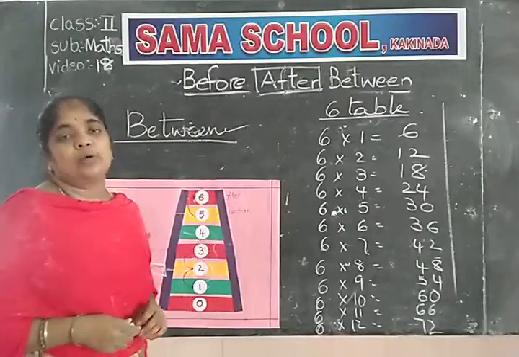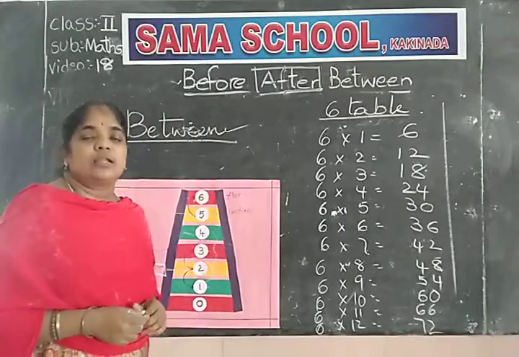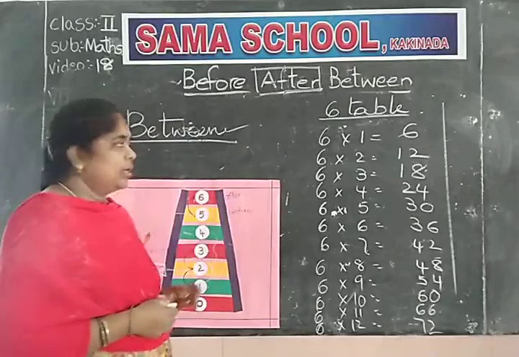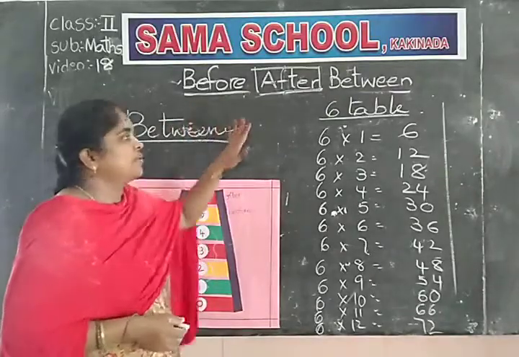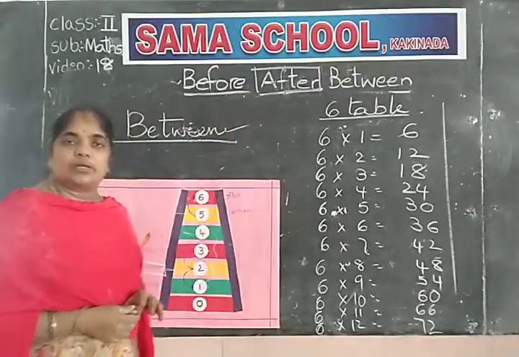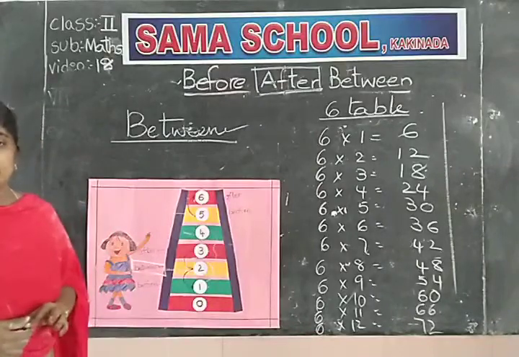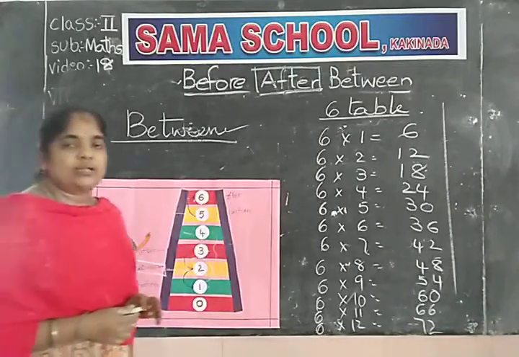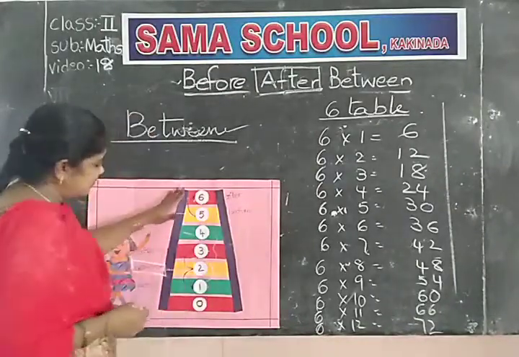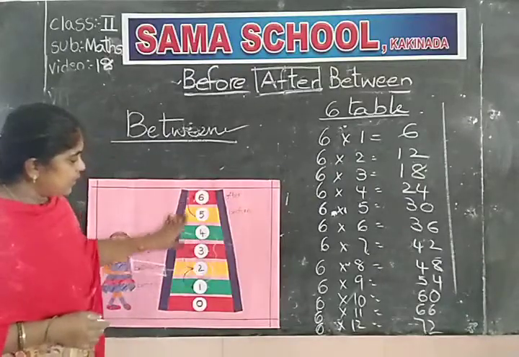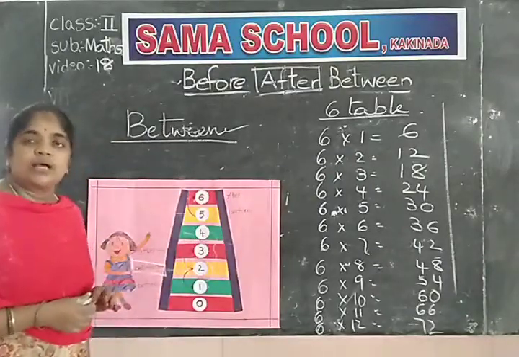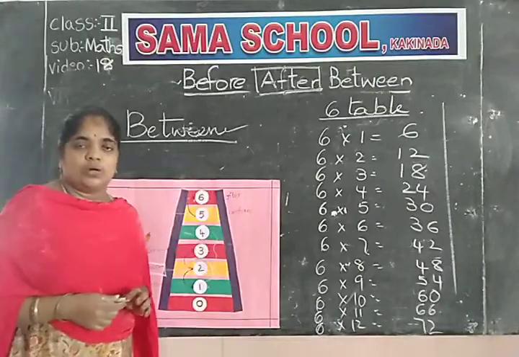Okay, children, compulsory, you have to learn the tables. Do you understand before, after, and between numbers? Are you clear about these numbers? Okay, children, one more time. See these numbers and try to write some more numbers at home also. Okay, thank you.